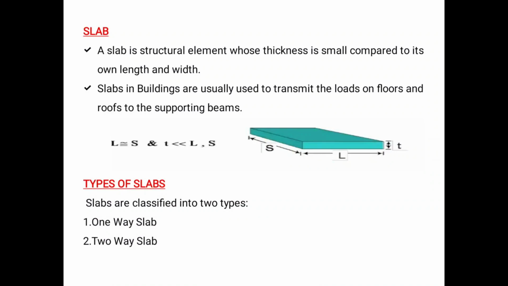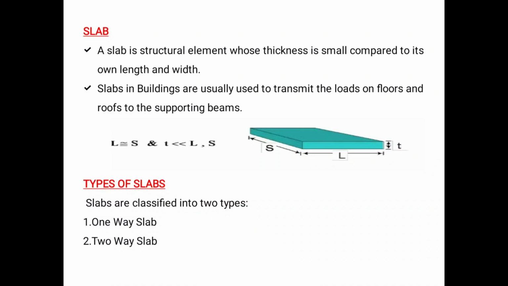A slab in a building usually transmits load from floors to supporting beams. Slab rests on beams. From the slab, the load will be transferred to the beam, from the beam to the column, from the column to the foundation, and from the foundation to the ground. This is the usual procedure.